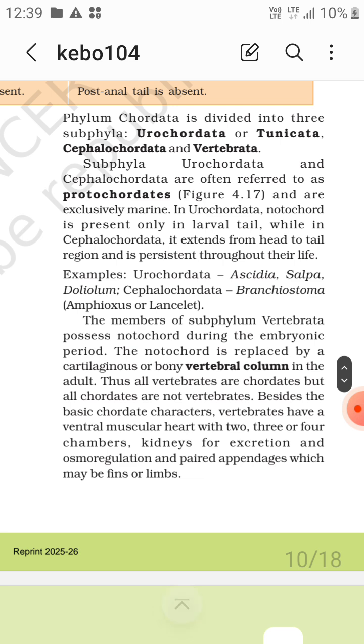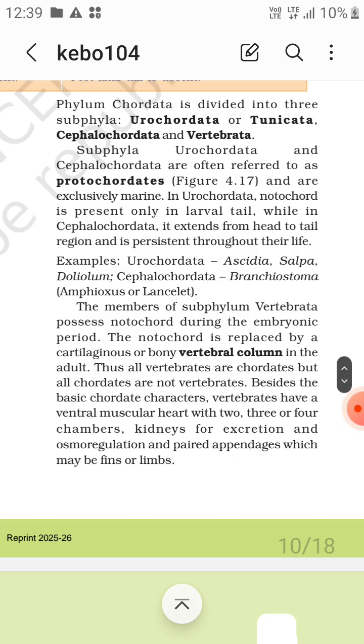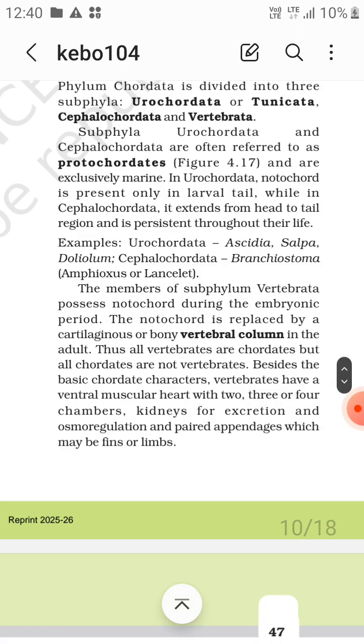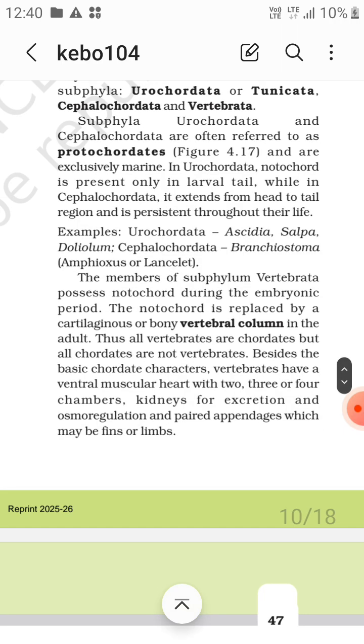The members of subphylum Vertebrata possess notochord during the embryonic period, because the notochord is replaced by a cartilaginous or bony vertebral column in the adult. Thus all vertebrates are chordates, but all chordates are not vertebrates.